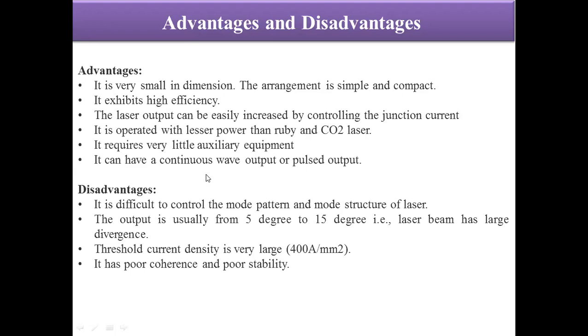But if we talk about the disadvantages, then it is difficult to control the mode pattern and the mode structure of these lasers, and the output is usually 5 to 15 degrees. The laser beam has a very large divergence, the threshold current density is very large, and they are not very good in coherency and stability.